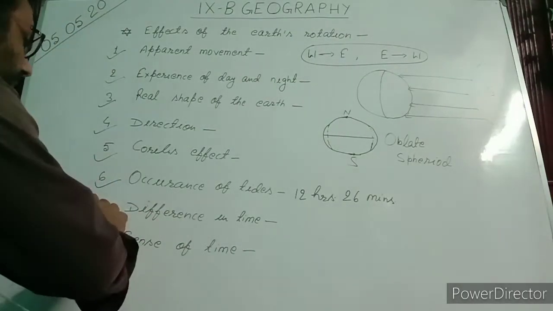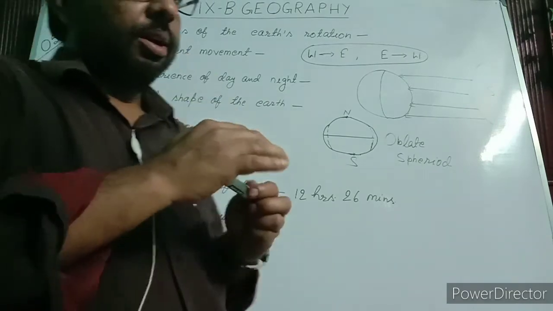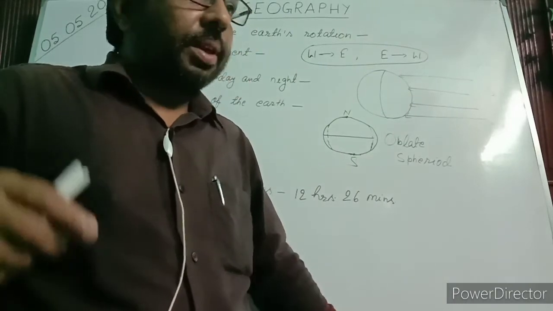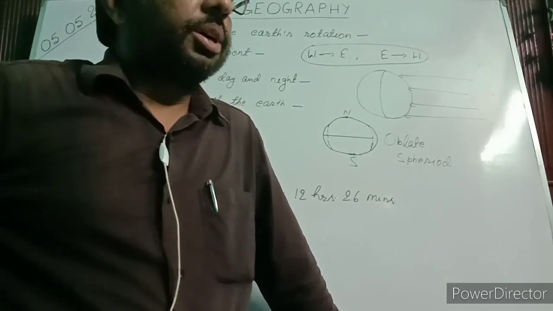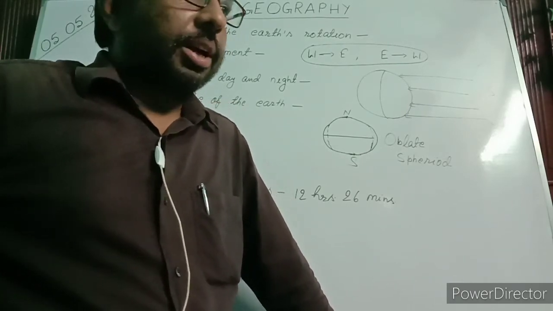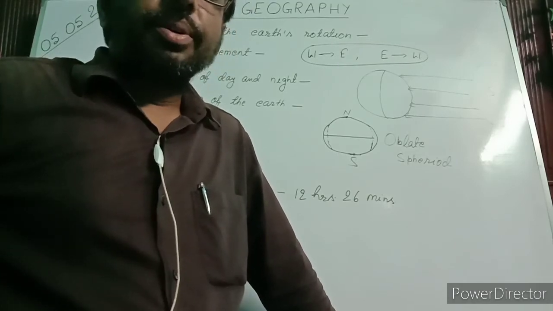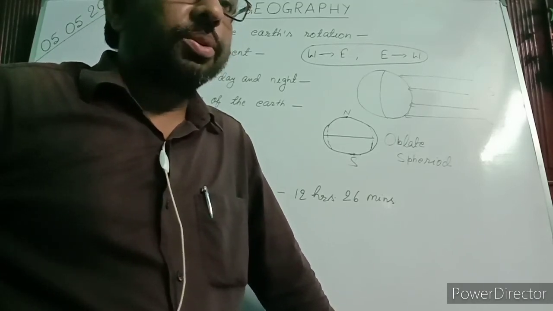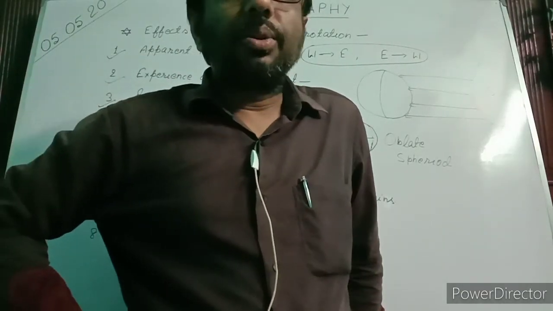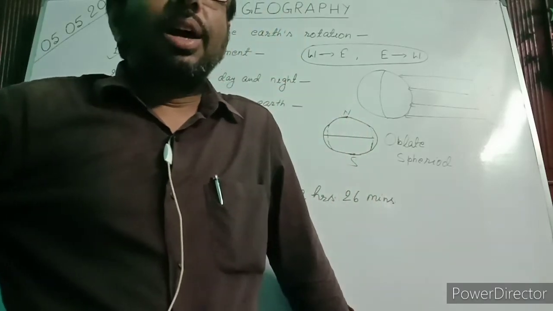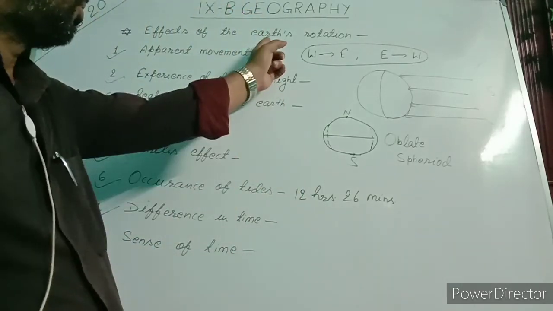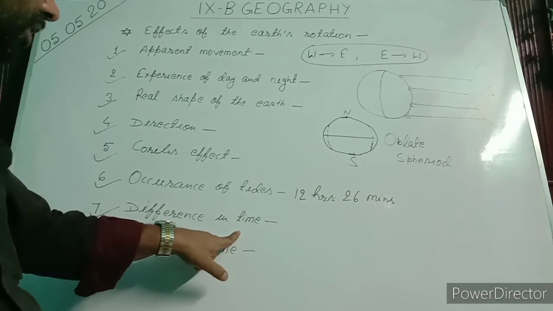Now we come to difference in time. Due to movement of the earth, we find a difference in time at different longitudes. We know the sun takes 4 minutes to move from one longitude to another, meaning the time difference between two longitudes is 4 minutes. So if longitudes differ by 1 degree, then time differs by 4 minutes. This difference in time happens due to rotation of the earth.